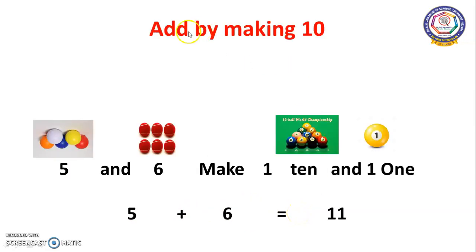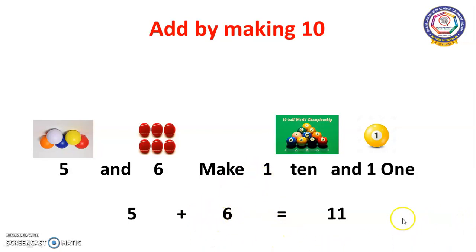Now, add by making 10. See how many balls are there? 5. Here 6. 5 and 6 make how much? We don't know. Let's find out. See, 5 plus 6. 6 in the mind because 6 is the bigger number.